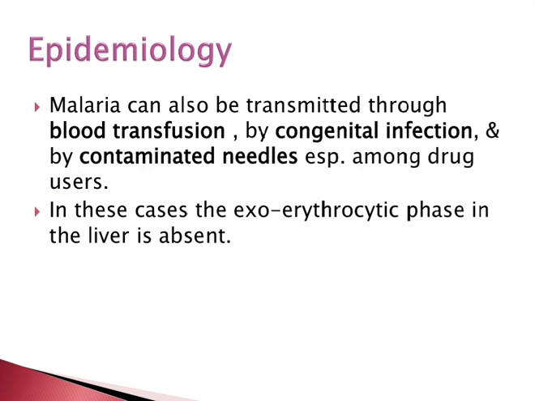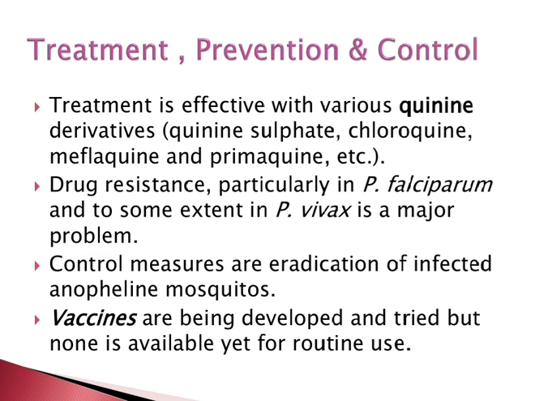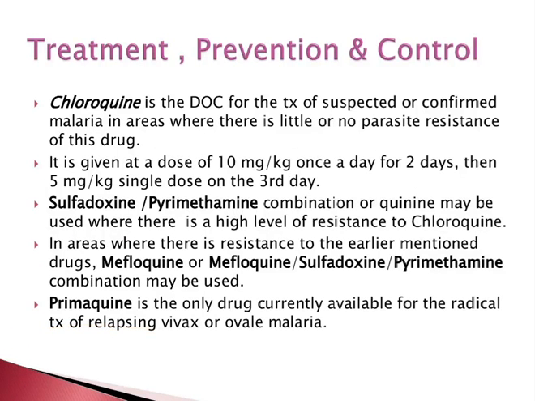Malaria can also be transmitted through blood transfusion, by congenital infection, and by contaminated needles, especially among drug users. In these cases, the exoerythrocytic phase in the liver is absent. Treatment is effective with the various quinine derivatives: quinine sulfate, chloroquine, mefloquine, and primaquine. Drug resistance, particularly in falciparum and to some extent in vivax, is a major problem. Control measures are the eradication of the infected Anopheles mosquitoes. Vaccines are being developed and tried, but none is available yet for routine use.